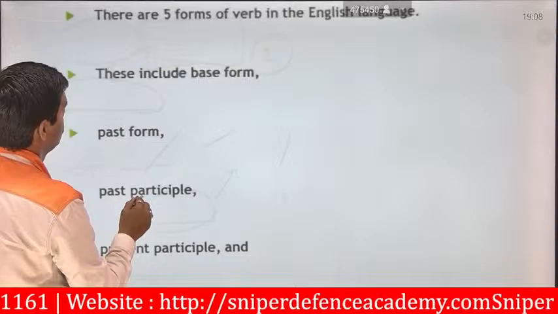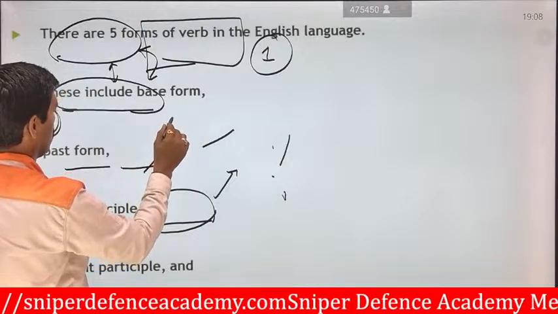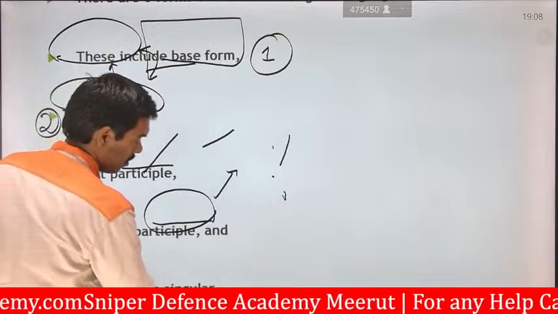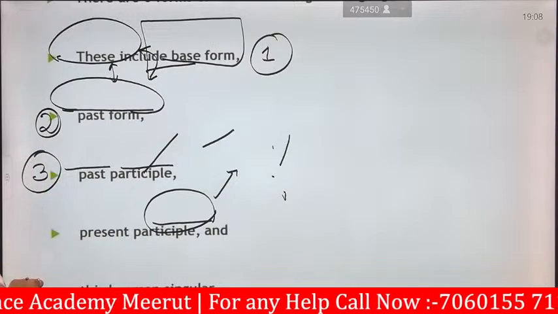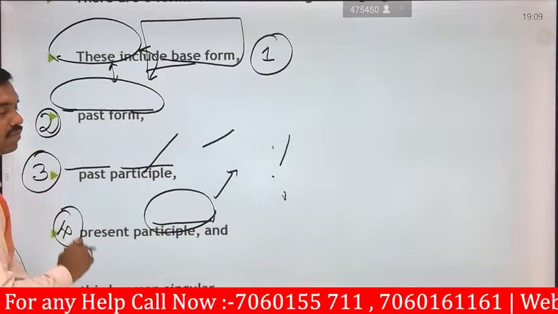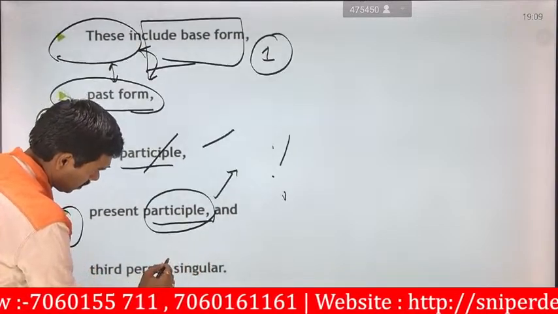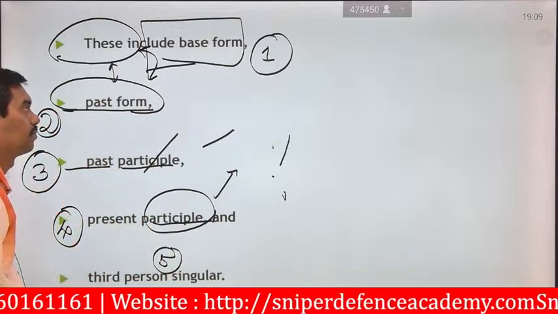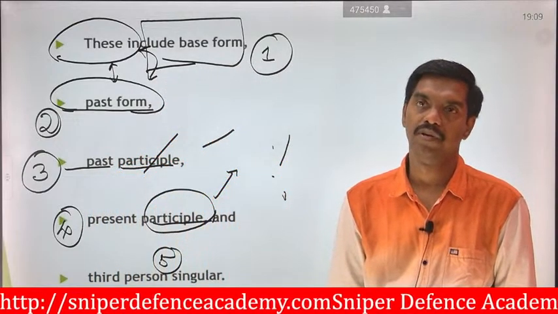So the first one is said to be in base form. Number two is said to be in past form. Number three is said to be in past participle form. Number four is said to be in present participle form. Number five is said to be singular. So these are the five forms we are going to study one by one.